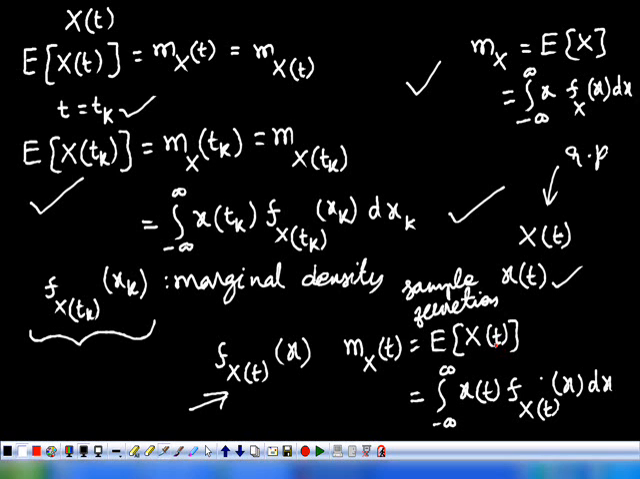Here if you replace this t with some other value, then you will get the corresponding mean value at that particular time. In the case of a random process, the mean value depends on the time. That's why we represent it as a function of time, mx of t or mx of tk. If tk is a particular value of the time, then you will get a constant. The mean value is constant, but if the time is varying, the mean value may vary.